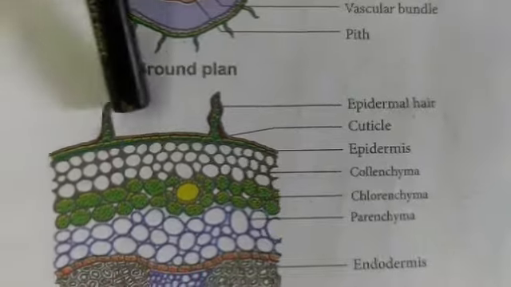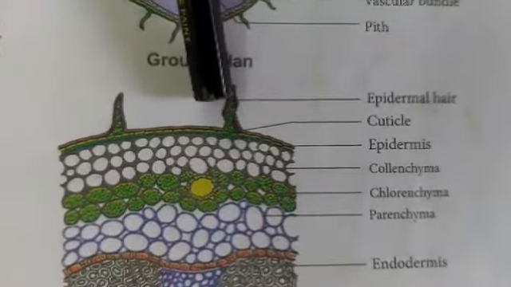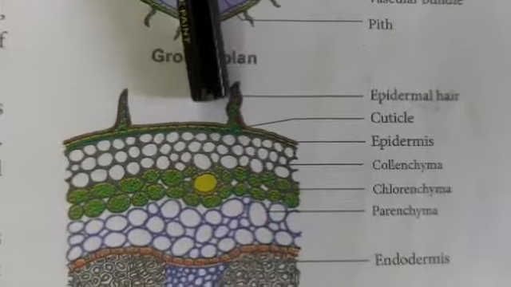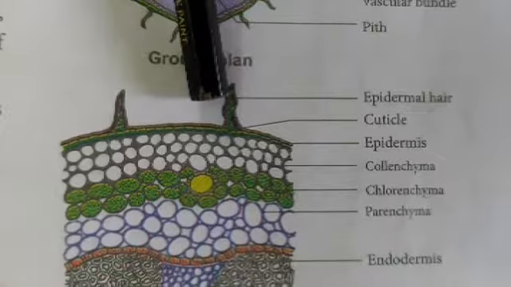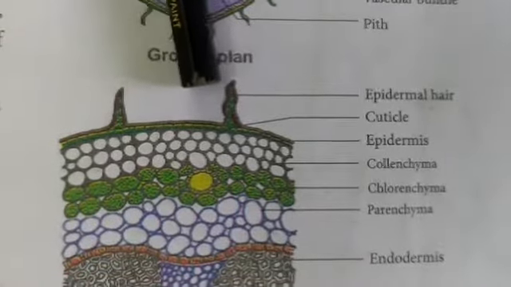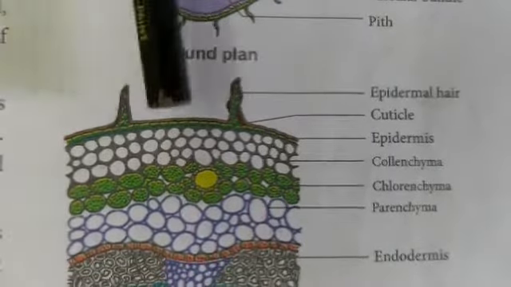The stem epidermis is protective in function. It forms the outermost layer of the stem. It is also single layered, made up of barrel-shaped parenchyma cells which are compactly arranged without any intercellular spaces. The outer walls of the epidermal cells have a layer called cuticle.